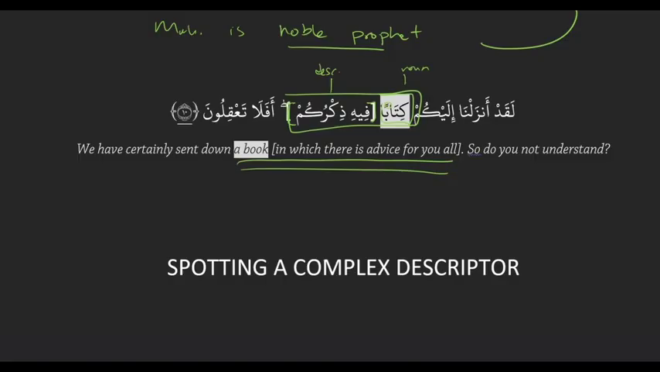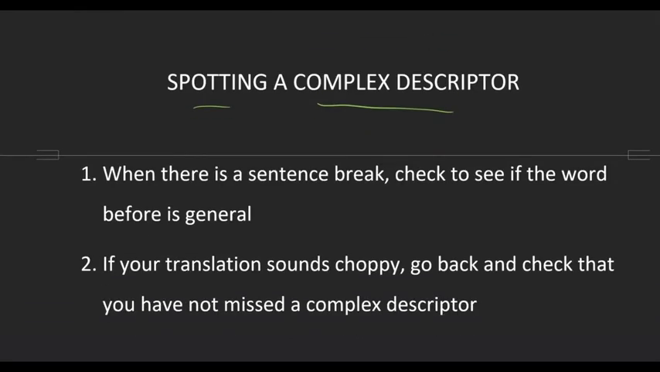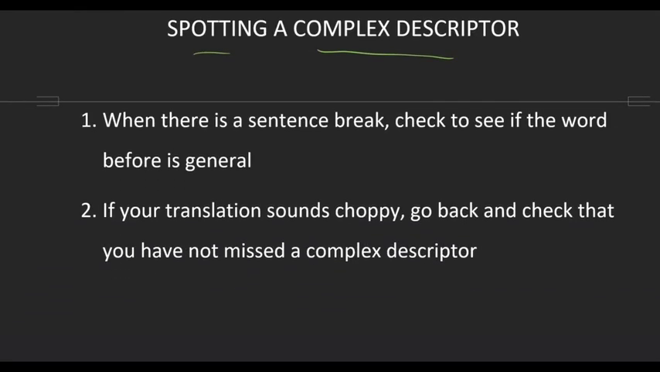So here are some tips for spotting a complex descriptor, because I worked you through them, but when you open the Mus'haf, you're not going to have these labels. So how do you spot it yourself? This is your tip. When there is a sentence break, just go backwards. Check the word before it. And if there's a general word, it's a complex descriptor.